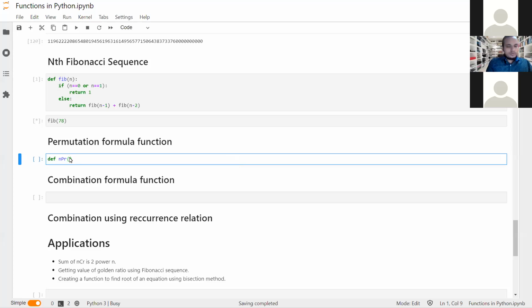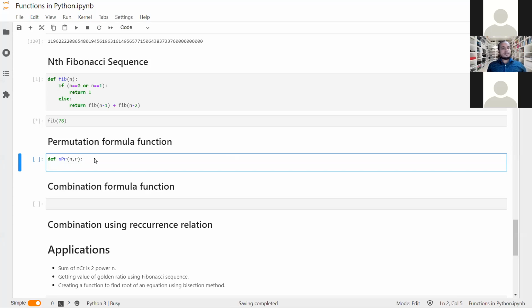Yes. So we may take two arguments, namely n and r. Okay, and we know the permutation formula is n factorial upon n minus r factorial. We will use say a for loop. So I will take for loop for i in range from 1 comma n. Can anyone tell me what is the output for each i for the range which I have taken? What would be the last number for i?